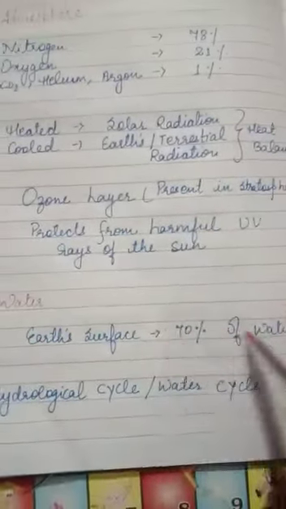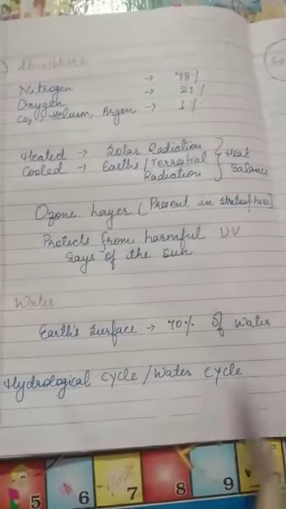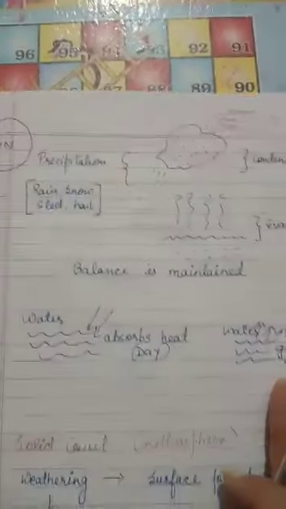The Earth's surface is covered with 70% of water. The surface of Earth is covered with 70% of water, and this water is responsible for the hydrological cycle and water cycle occurring on the surface of Earth. Now, what is hydrological cycle or water cycle?